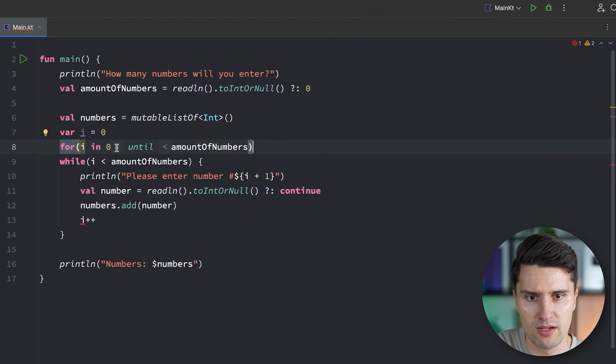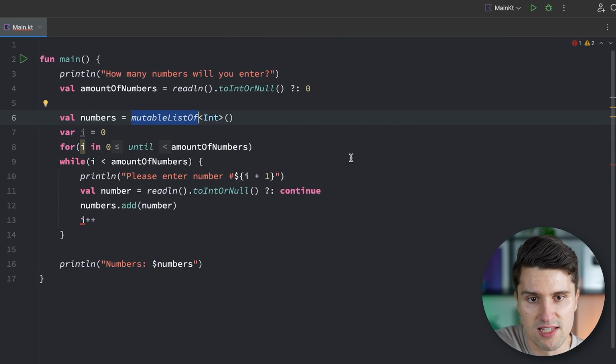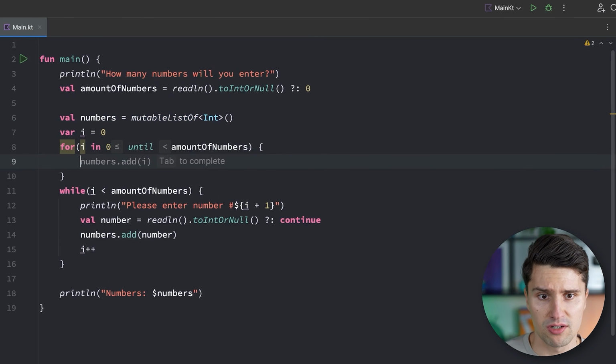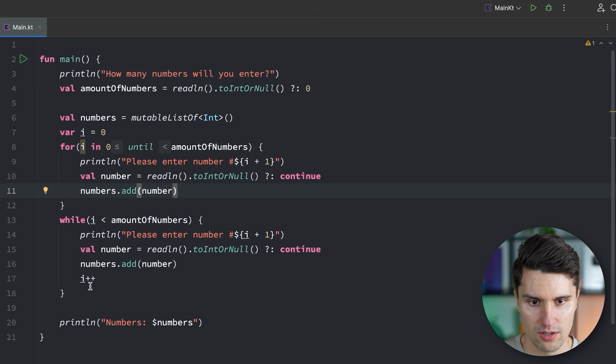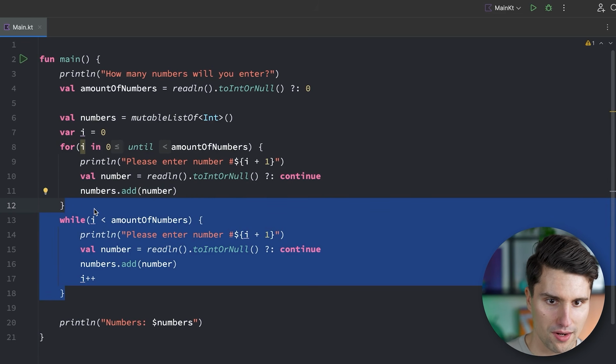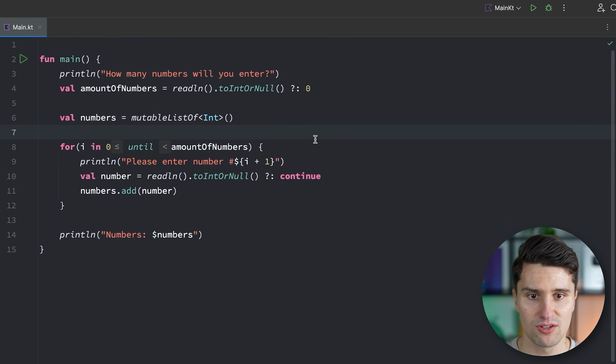We typically start looping from 0, since that is also the first index in lists and arrays. So we can also just access the list elements via this indexing approach we know from arrays. And since they start at 0, we typically also start counting from 0 in loops. In this example, it's not needed since we don't use this i to index something. But then we could really just take this here, actually without i++, move this code in there, get rid of that while loop, get rid of that i, and now we have the equivalent code.